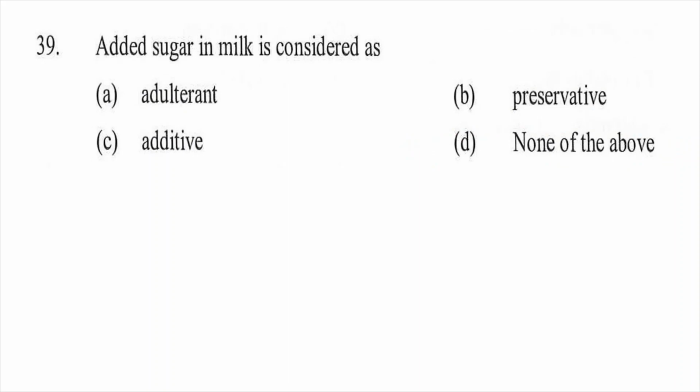Next question. Added sugar in milk is considered as option A adulterant, option B preservative, option C additive, option D none of the above. Option A will be the right answer. Sugar added in milk is considered as an adulterant.